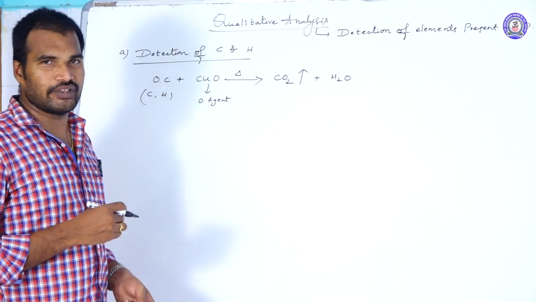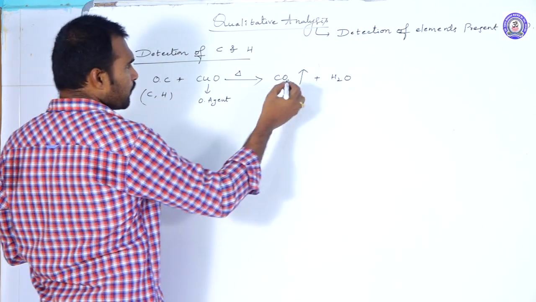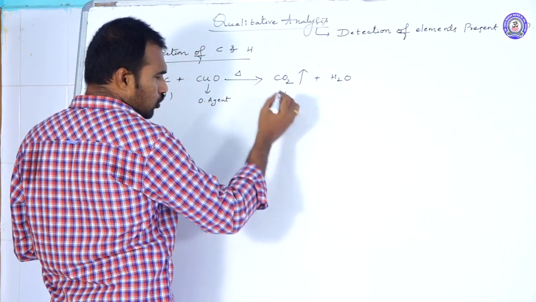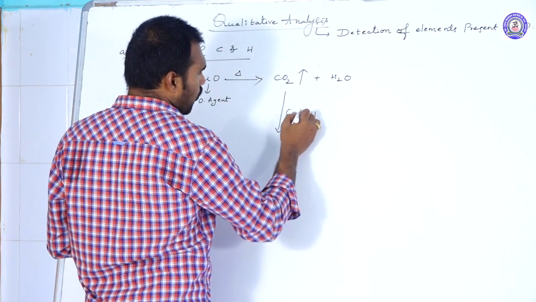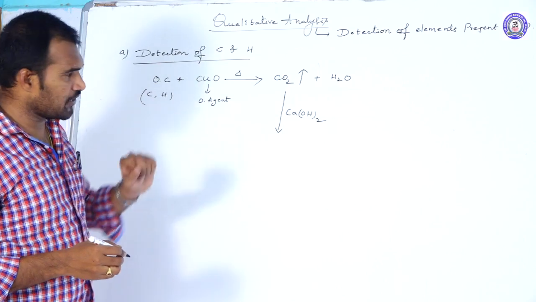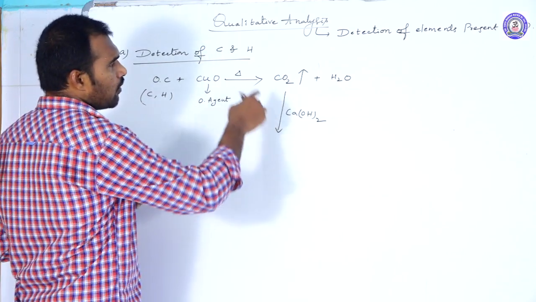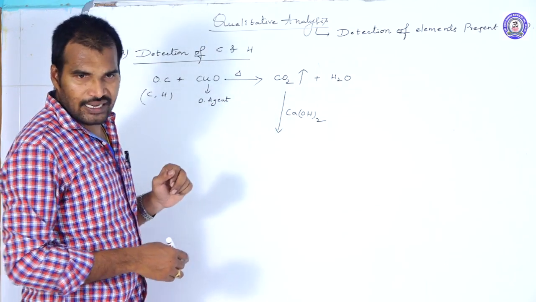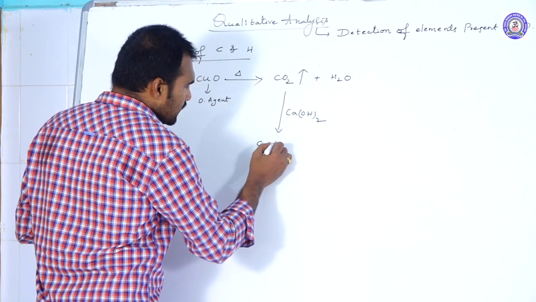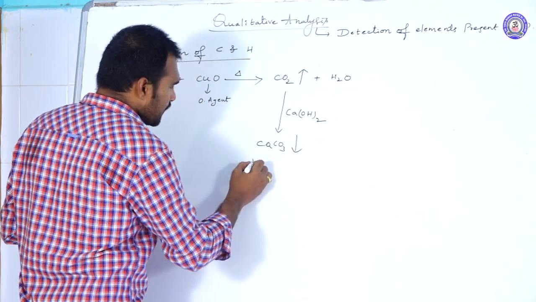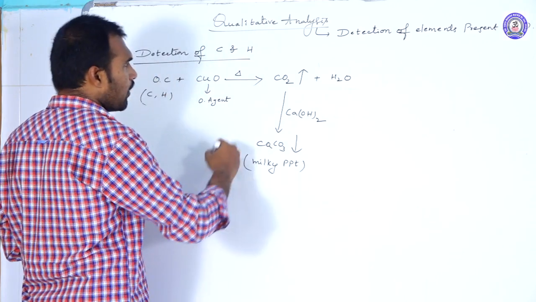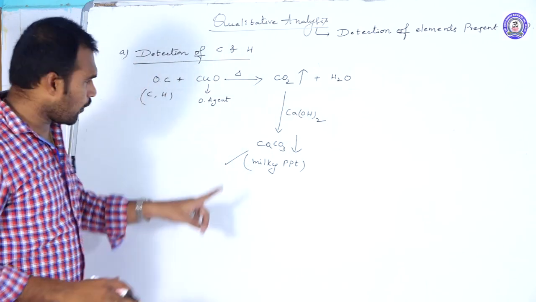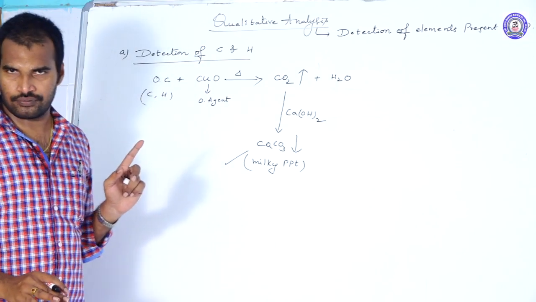How can we confirm that? To confirm that, we send this mixture through lime water, which is nothing but calcium hydroxide. When you send this mixture into calcium hydroxide, what happens? CO2 will react with the lime water and we get CaCO3, a milky white precipitate. It confirms the presence of carbon in the compound.